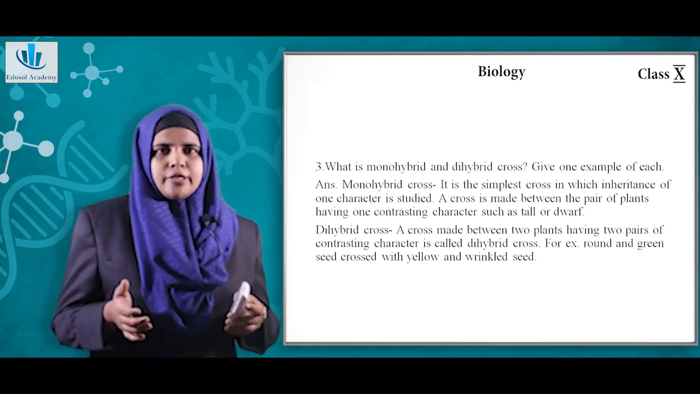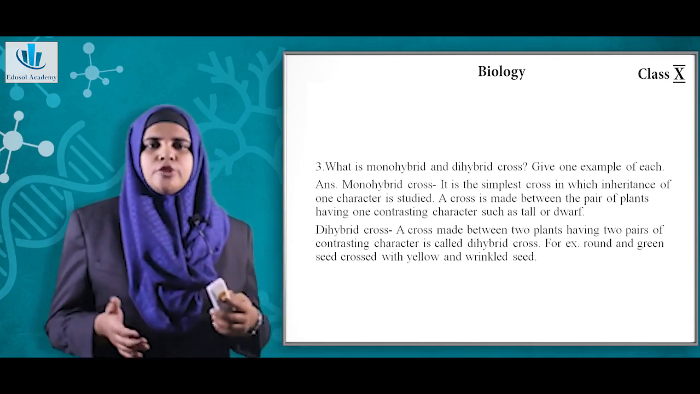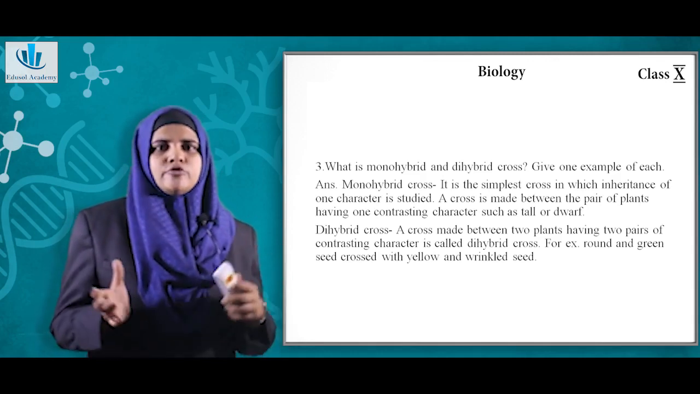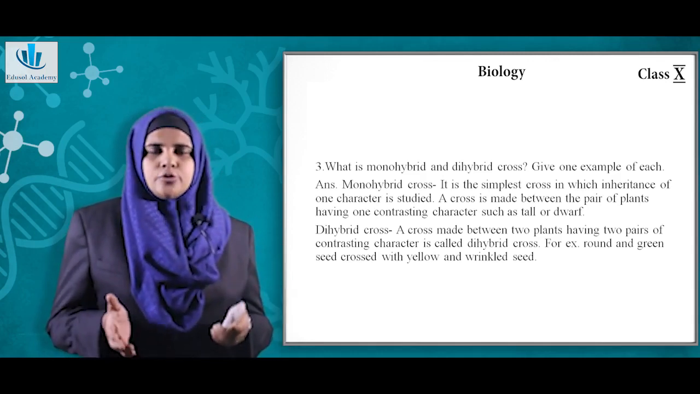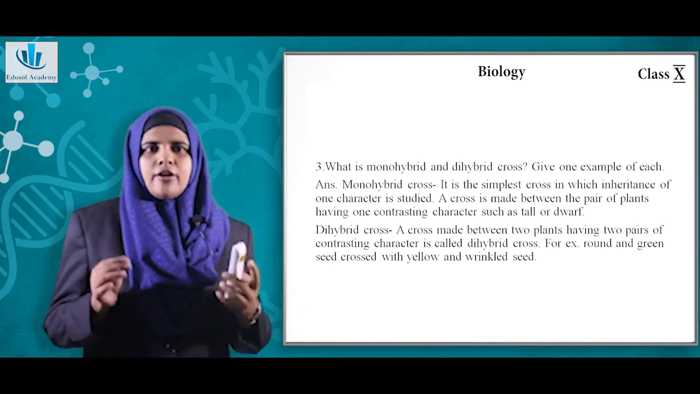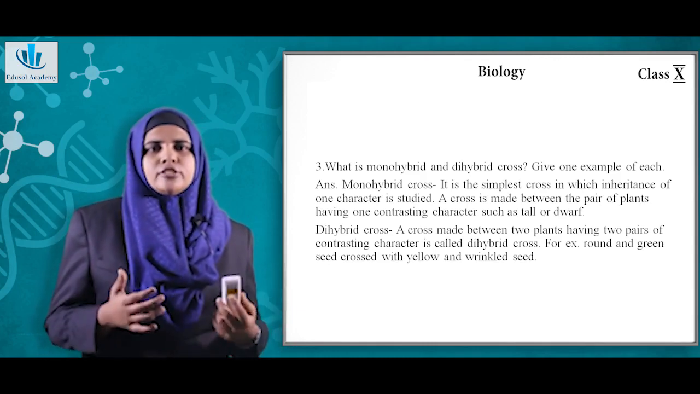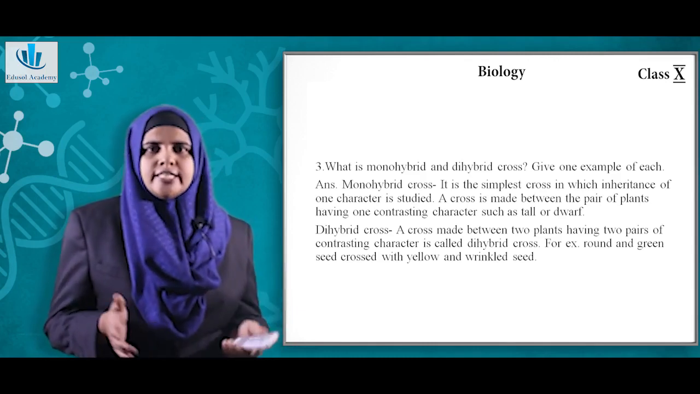Now, in a dihybrid cross, a cross is made between two plants having two pairs of contrasting characters. So, here the example is round and green seed crossed with yellow and wrinkled seed.